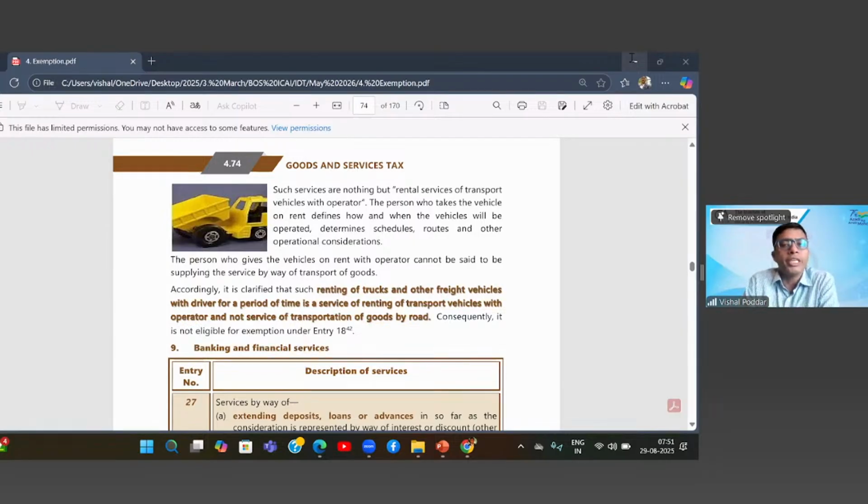it becomes a GTO and it will be exempt. But where you have given the goods into the custody of the transporter, and now the transporter decides how and when to transport, you have no control over the transport, then it is a GTA. So in your case, more probably it will be GTO, that is, it will be exempt.